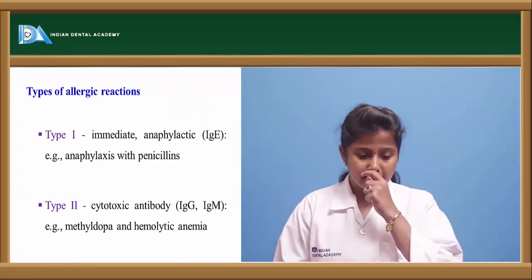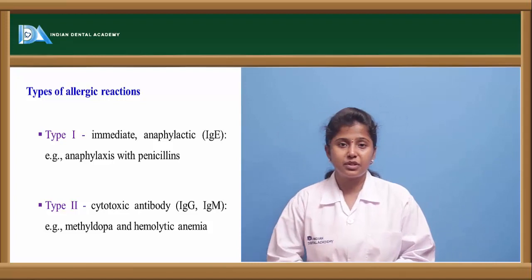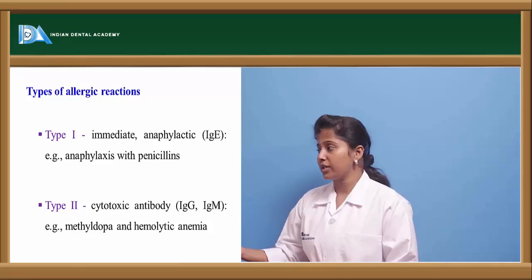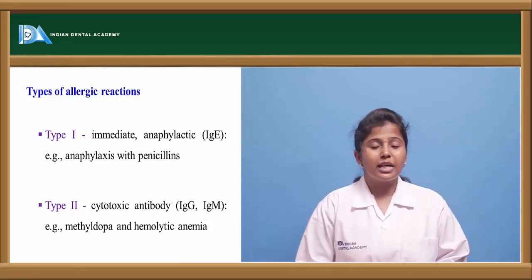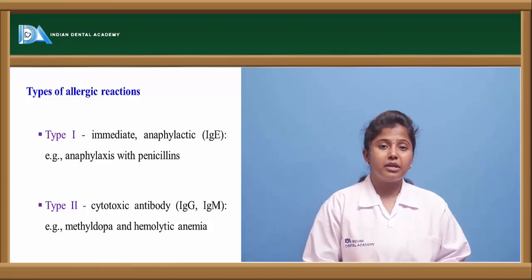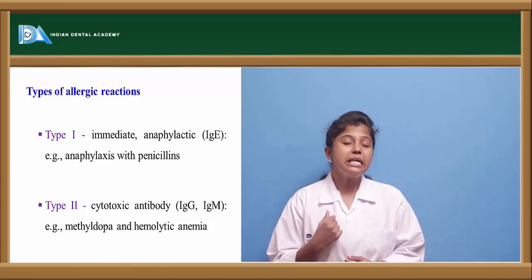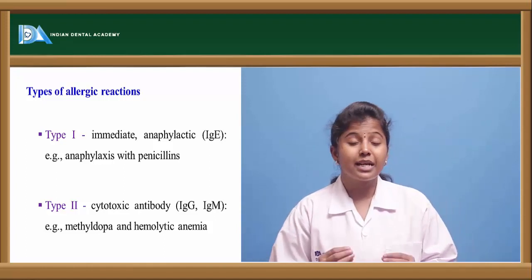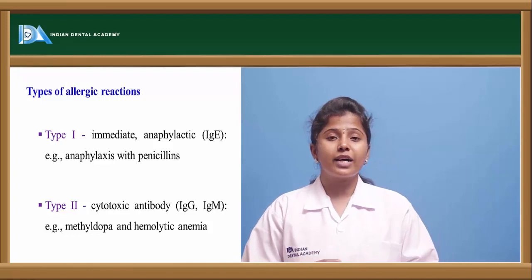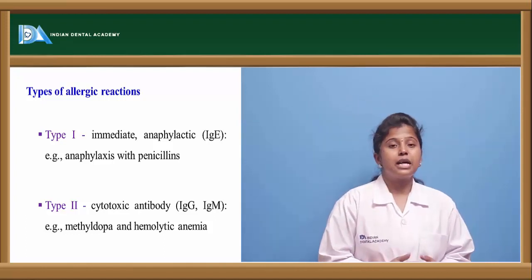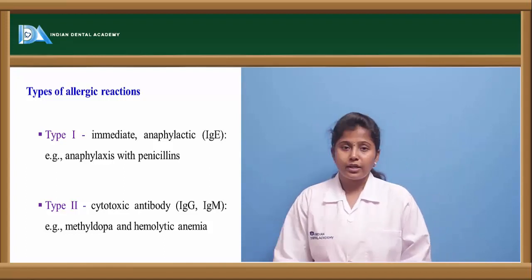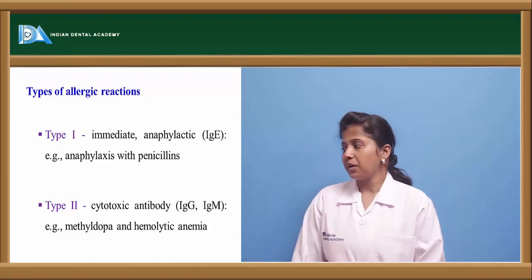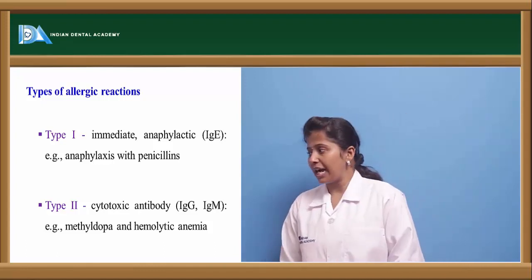There are various allergic reactions. Here we are saying drug allergy, the allergy which is caused because of the drug. There are various types of allergic reactions which occur in the body. For example, type 1 allergic reactions are immediate, in the sense that if we give the drug, they show an immediate reaction. They are anaphylactic in the sense that there is release of IgE, immunoglobulin E. That leads to severe adverse effects. For example, the anaphylactic reactions caused by penicillin. The other type are type 2, which are cytotoxic antibodies.